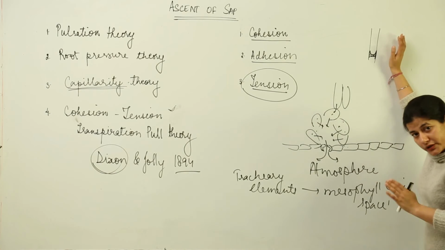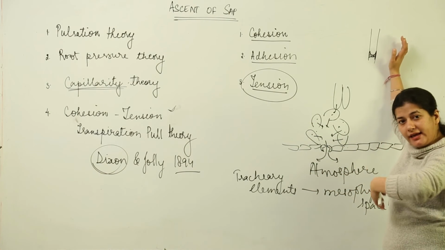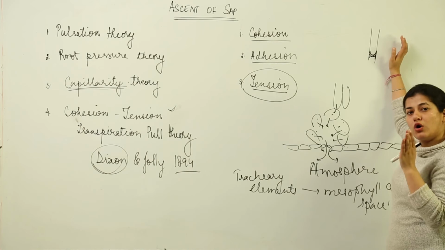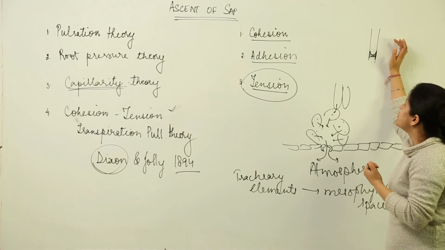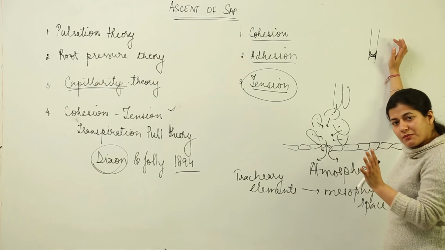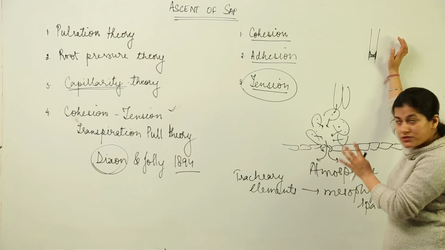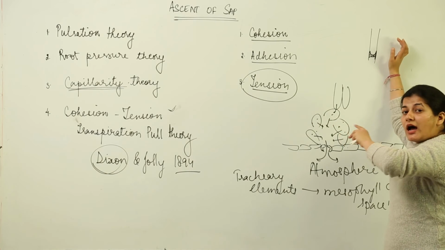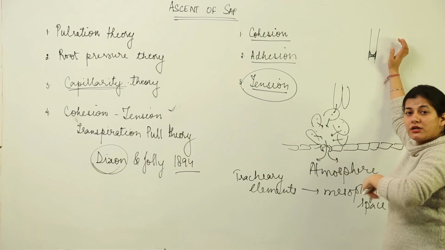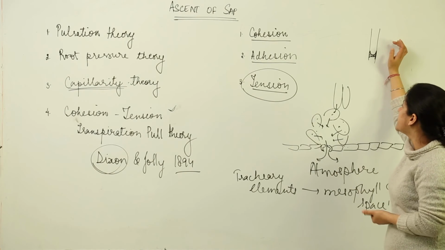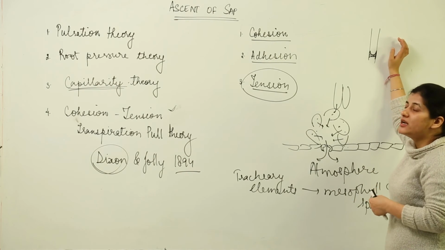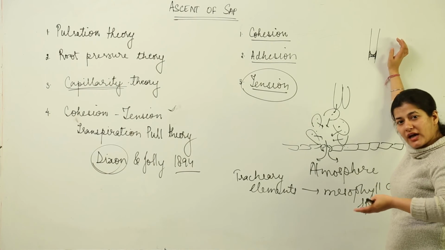Now the water being carried upwards is under osmotic concentration changes. Osmosis is the main driving force, and of course the negative force which develops the tension. Along with the water, minerals are also transported, and this results in the sap moving upwards.